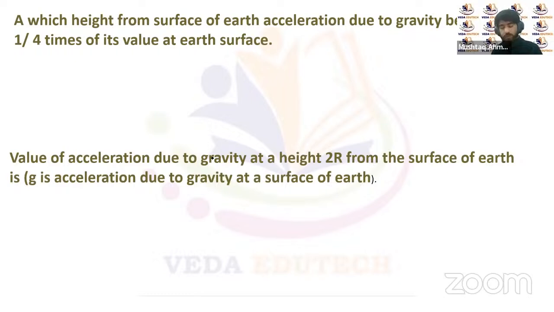Now let's try to solve this problem. The question says: at which height from the surface of the Earth does the acceleration due to gravity become 1/4 times its value at the Earth's surface? So we have to find the height at which the acceleration due to gravity becomes 1/4. It means the value of gh is given here, and gh is 1/4 times g, that is g upon 4.